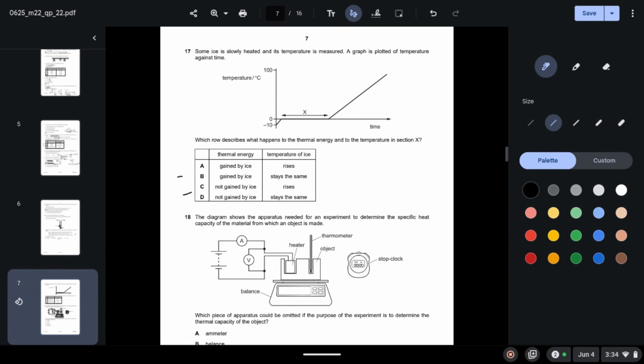Thermal energy during this section X, the thermal energy is gained by ice, because during this process there is no change in temperature and the ice is constantly gaining thermal energy. So, and when it has gained enough thermal energy to break the bonds, chemical bonds, there is a change in temperature as well. So during X, thermal energy is gained by the ice. So B is correct.